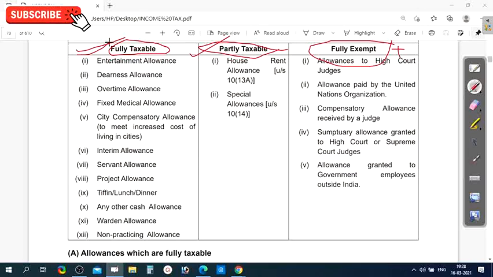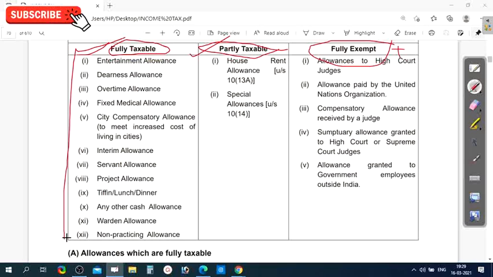Here, fully taxable means for these allowances, any amount received in the form of these allowances, you have to pay tax on the whole amount. The whole amount of allowance is taxable.